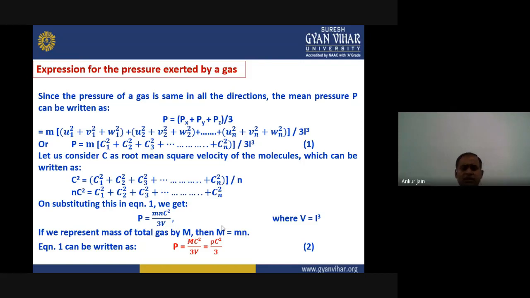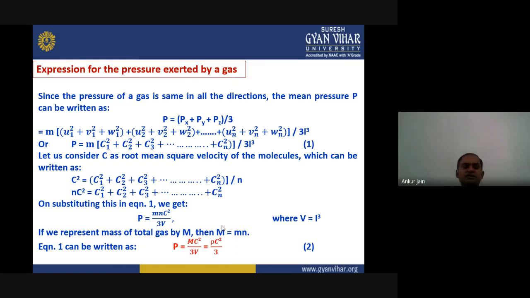Now, because these molecules are the same and they are all in random motion, the pressure of the gas will be the same in all directions. Right now we have considered only these planes which are perpendicular to the x-axis. If we consider the pressure of the gas to be the same in all directions, the mean pressure P will be given by P equals the x component, y component and z component added together and divided by 3. That will give the average pressure, the mean pressure.